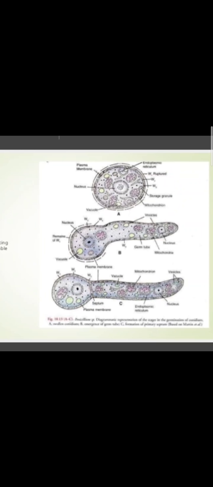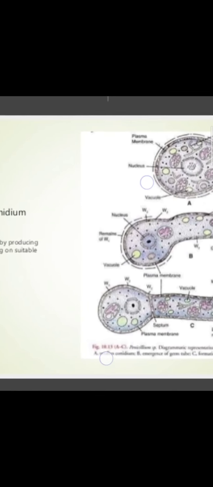Next. It will show the germination of conidia. You have no need to draw this diagram. This is the diagram of the germination of conidia in the form of a germ tube. We have discussed this in earlier videos, earlier fungi also. You can draw a germ tube easily. If you want to show the structure in the germ tube, you can draw it. Otherwise, there is no requirement. So what is the germination of conidia?